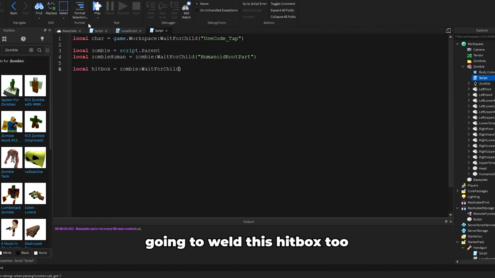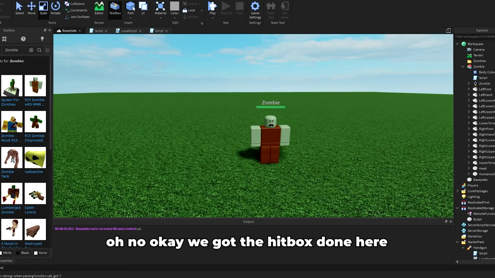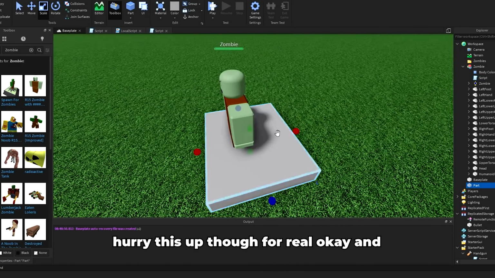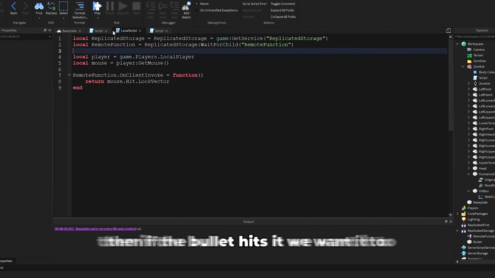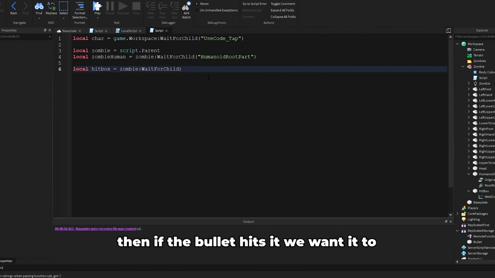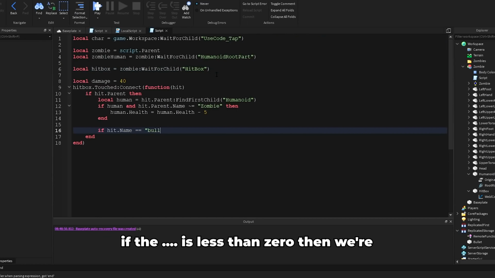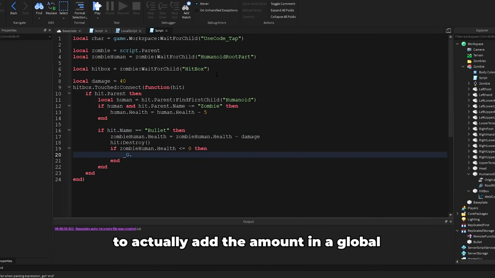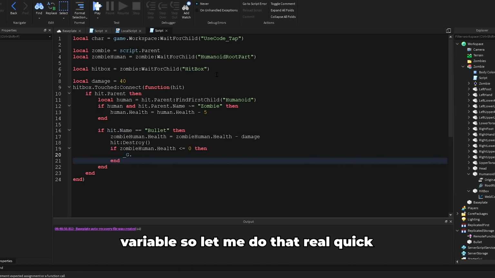I'm going to load the hitbox. Oh no, okay, we need to get the hitbox done here. It's all good. Alright, we need to hurry, this is up to go for real. And then if the bullet hits, if we want it to, make sure that it takes damage. Obviously, if the health is less than 0, then we're going to destroy the zombie. But I want to actually add the amount in a global variable, so let's do that real quick.